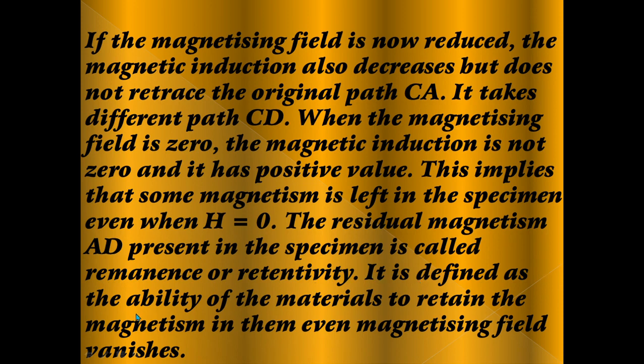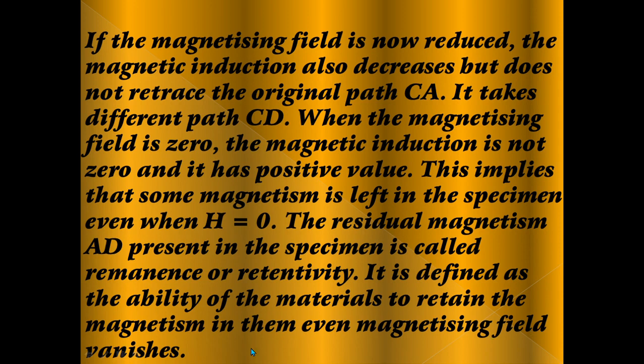It is defined as the ability of the material to retain the magnetism in them even when the magnetizing field vanishes.